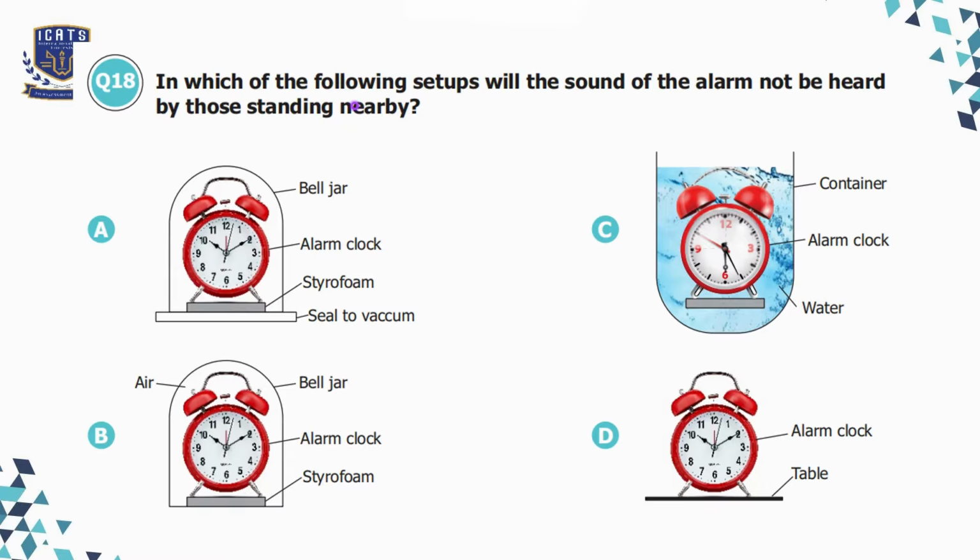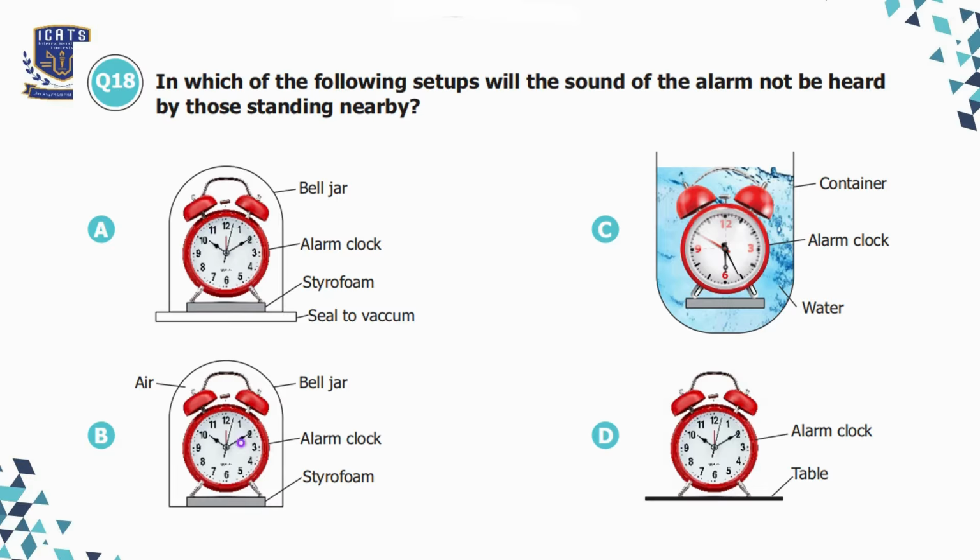Question number 18. In which of the following setups will the sound of the alarm not be heard by those standing nearby? So, sound requires a medium to travel, such as air, water, or solids. It cannot travel through a vacuum. Water can transmit sound but may muffle it. So, let's discuss all four options. So option A is the alarm clock is in a vacuum and sound cannot travel through vacuum and there is no air to transmit the sound, so alarm will not be heard.